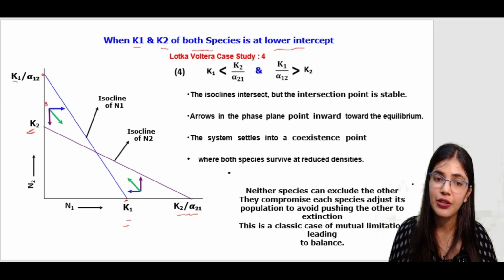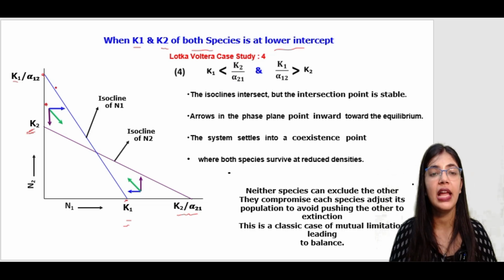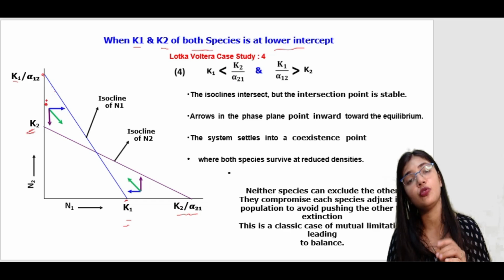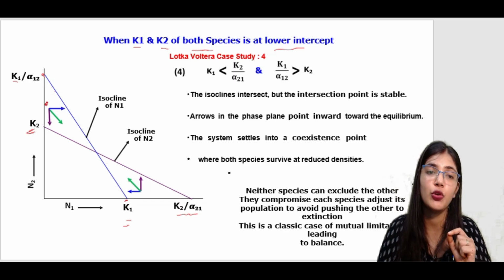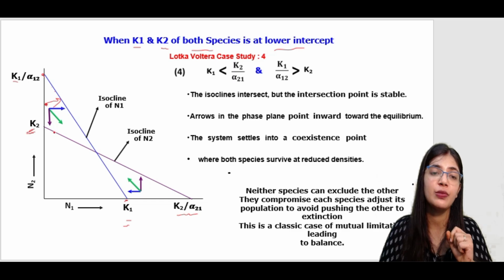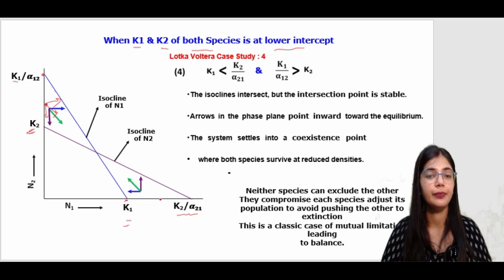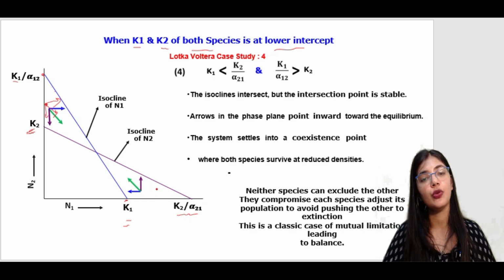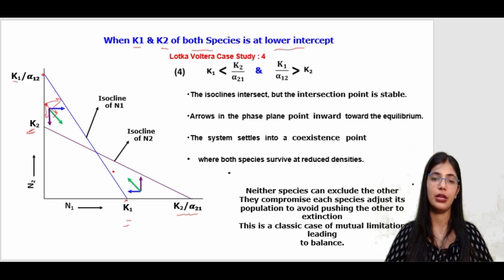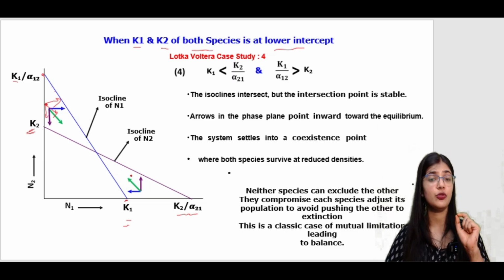When we give a point over here, for species 2, it is below the isocline. So here it will increase. For species 1 it is above the isocline, so it will decrease. So it is showing that species 1 is going to win. Okay. In this case it is showing that species 2 is going to win.